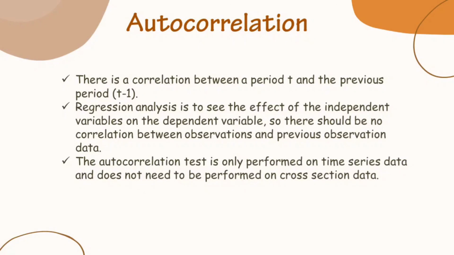Autocorrelation. There is a correlation between a period t and the previous period t minus 1. Regression analysis is to see the effect of the independent variables on the dependent variable. So there should be no correlation between an observation and previous observation data. The autocorrelation test is only performed on time series data and does not need to be performed on cross-section data.